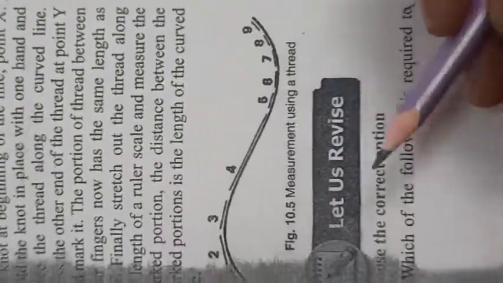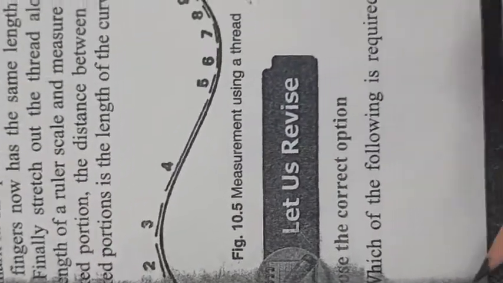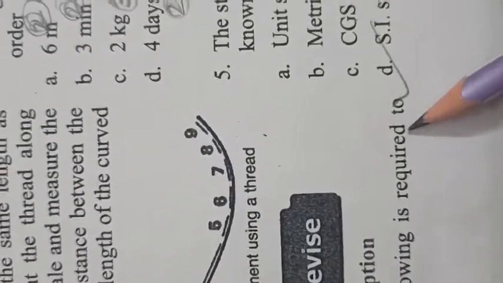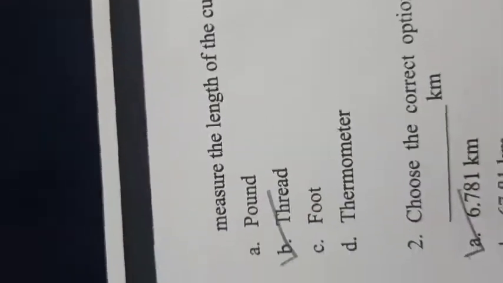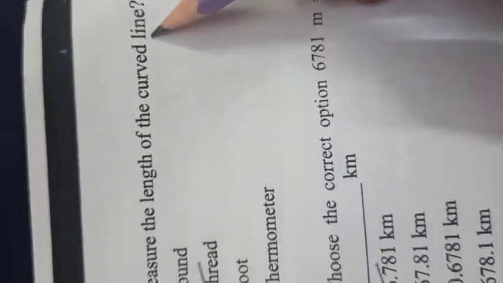After this, children, our exercise is given here on page number 99, in the form of choose the correct answers. So let's read. First one is, which of the following is required to measure the length of the curved line?